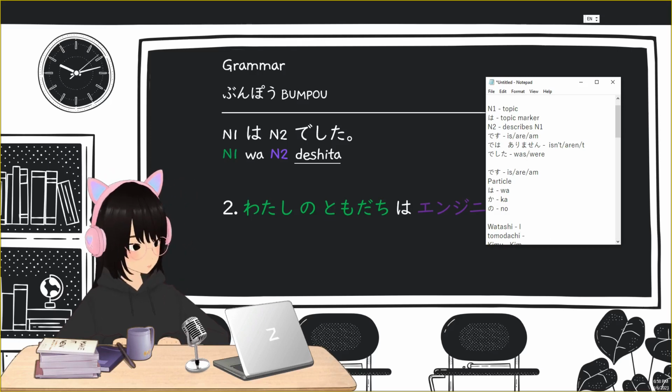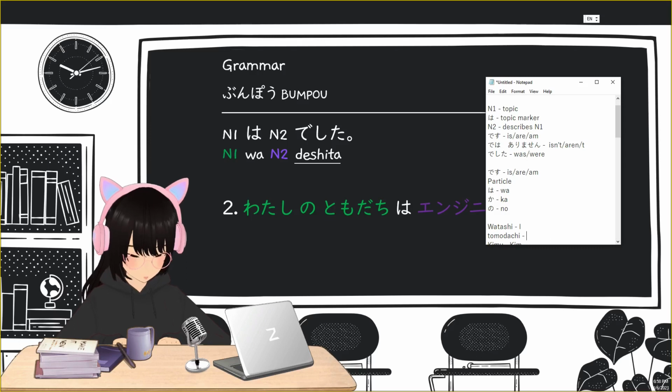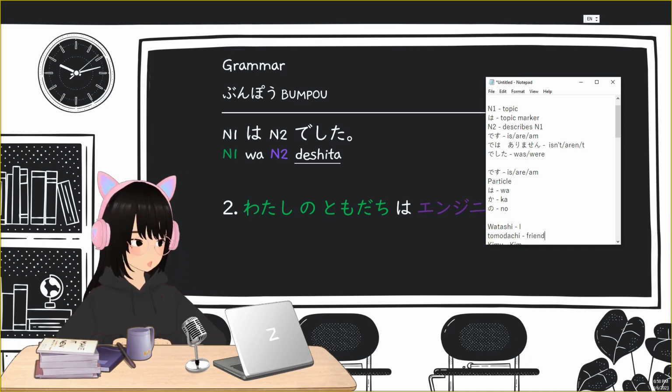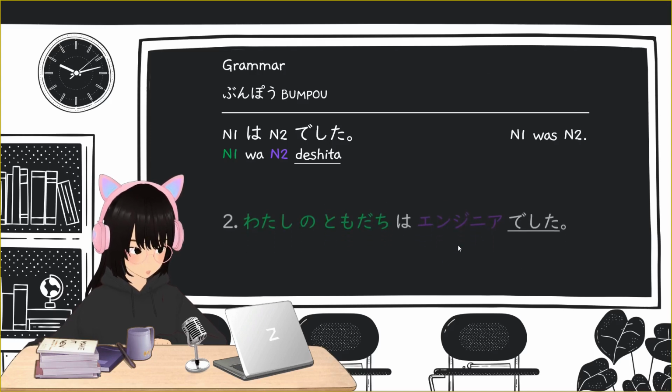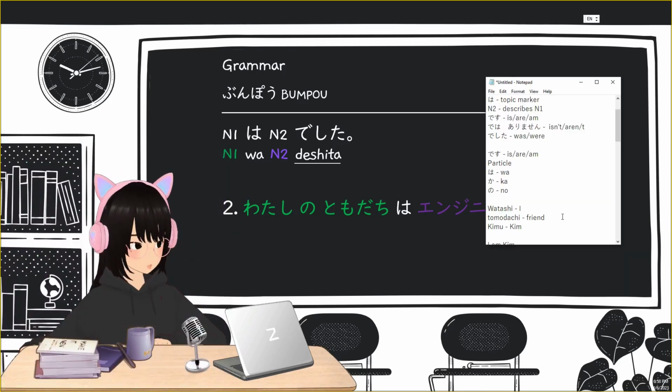I think you already know the meaning of tomodachi. So tomodachi is friend in English. Now there's a particle no in between the watashi and tomodachi because it indicates that this friend is my friend. Instead of I, it will become my friend. That's the purpose of the particle no.